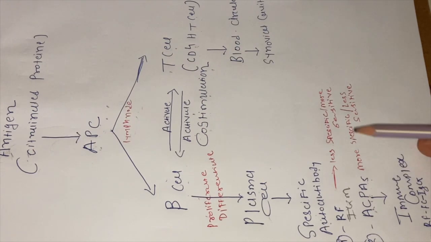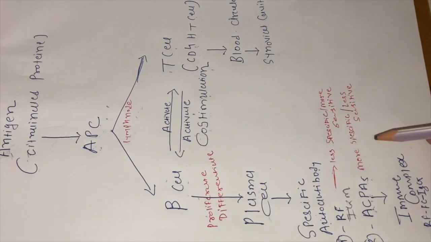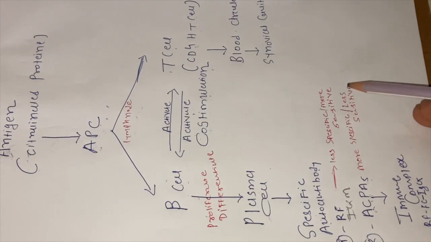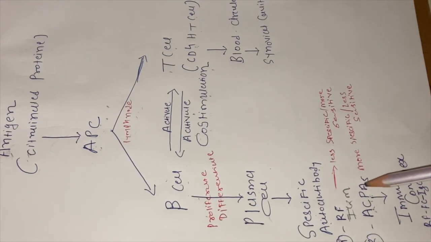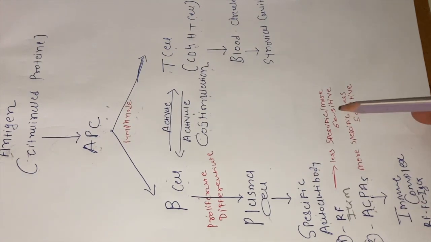That means they are only seen in rheumatoid arthritis, but they are less sensitive. What does it mean? That they cannot be easily recognized, right? उनका डिटेक्शन जो है वो इजीली नहीं होता है. That's why they are less sensitive. So this is the diagnostic point you need to remember, right?